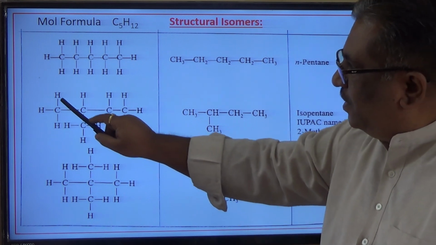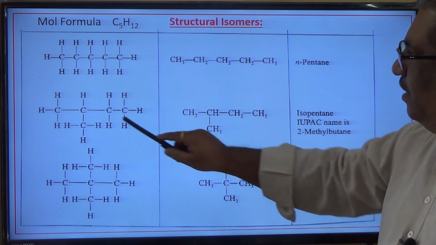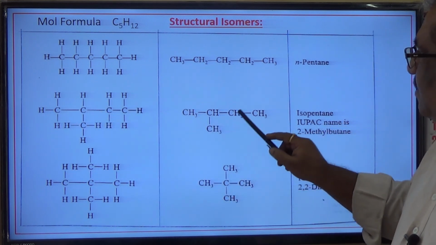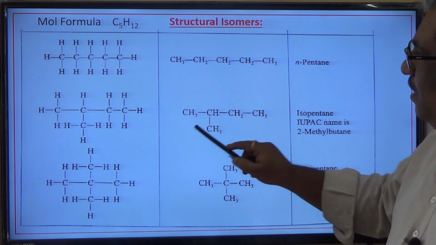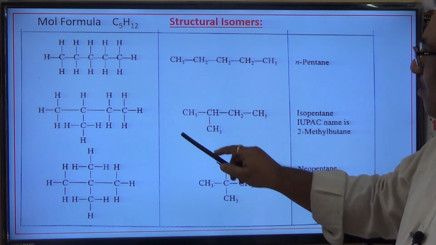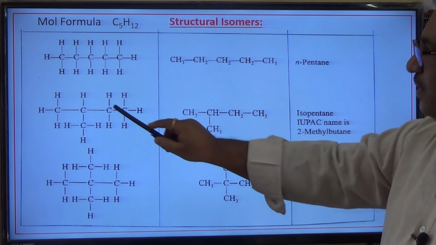For this, CH3, CH, CH2, CH3, and finally this methyl group is represented by one bond CH3. This is the condensed structural formula.